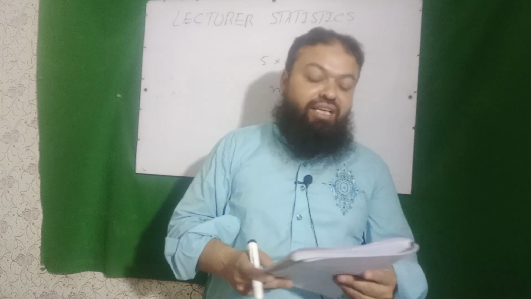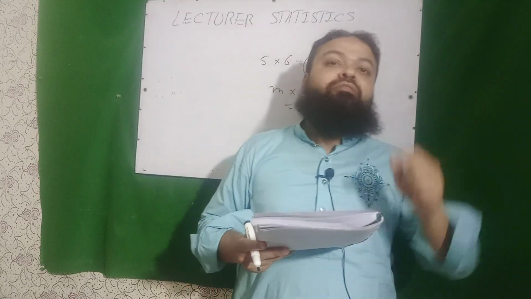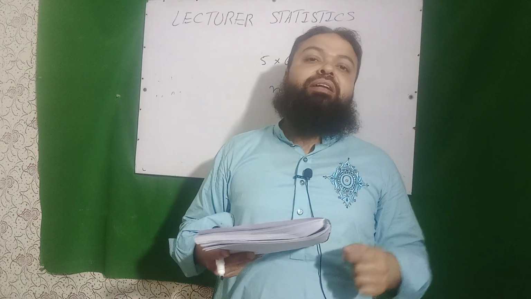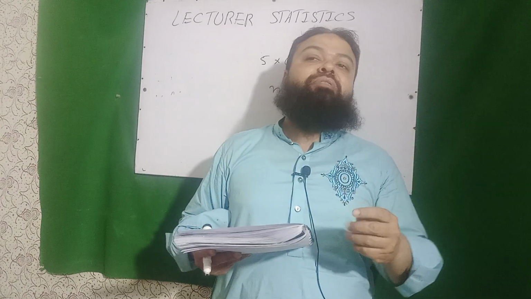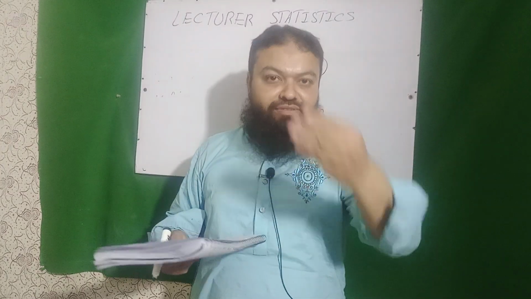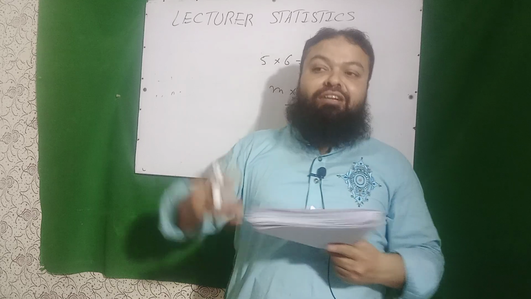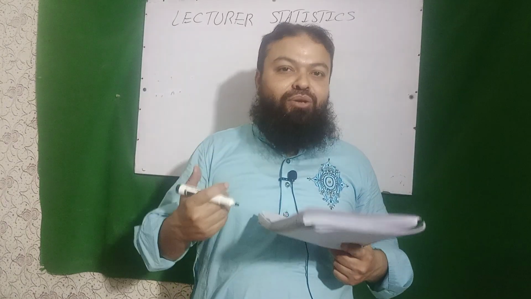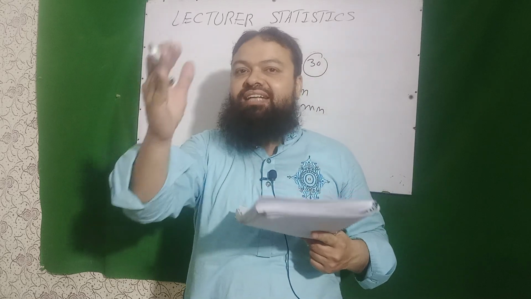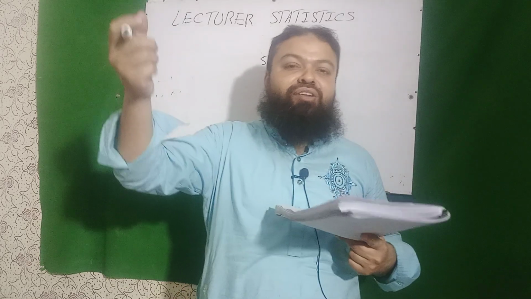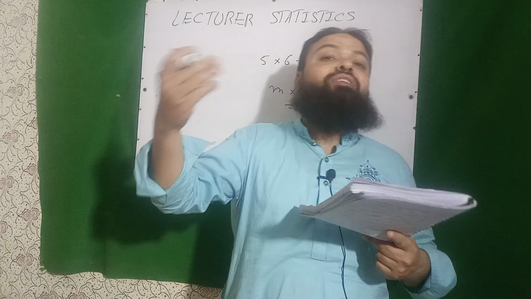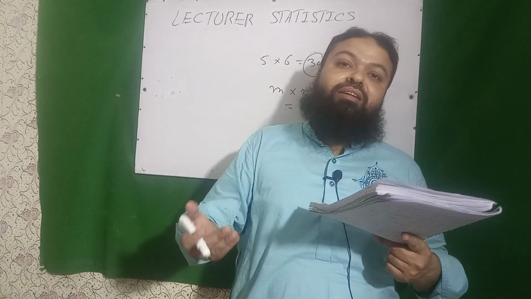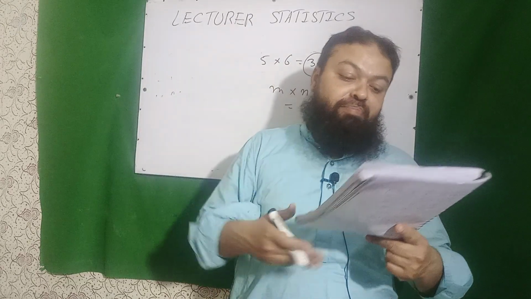Next question is, in a random experiment, we know the definition of random experiment. We know the total outcomes, what can come in advance, but we do not know what will come now. For example, if I toss a coin, I know the total outcomes are head and tail, but if I toss, I do not know in advance what will come. It is unpredictable. It is the definition of random experiment.